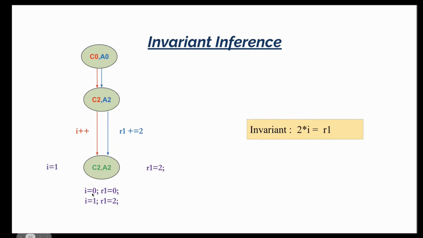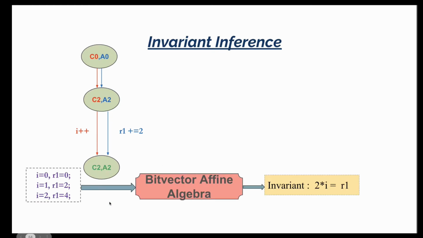And so the possibilities that we get are I equals 0 and R1 equals 0 is one possibility, or I equals 1 and R1 equals 2 is another possibility. We can execute more, and we'll find that I equals 2 and R1 equals 4 is another possibility, and so on. And so we can collect a bunch of these possibilities on our concrete states that were found using counterexamples.